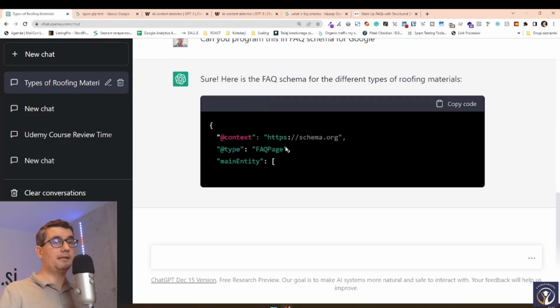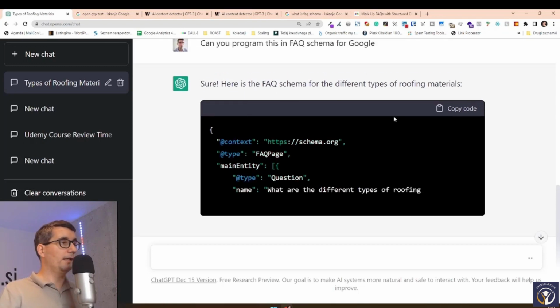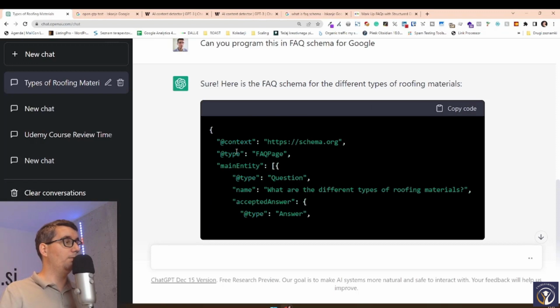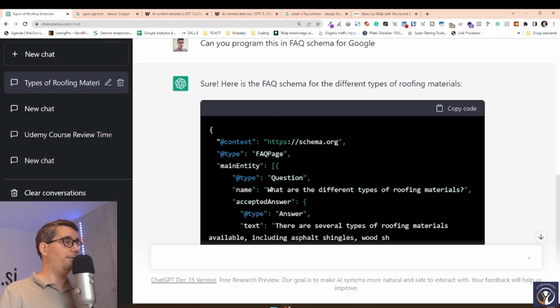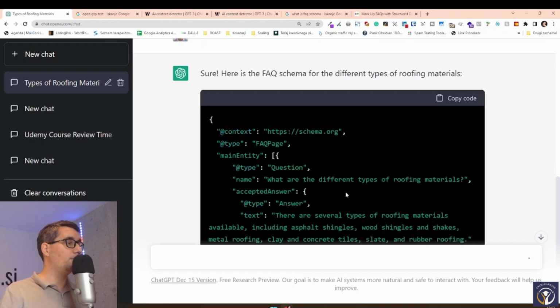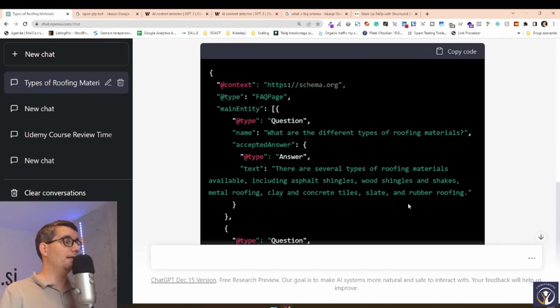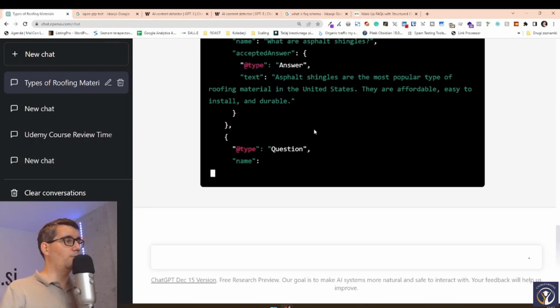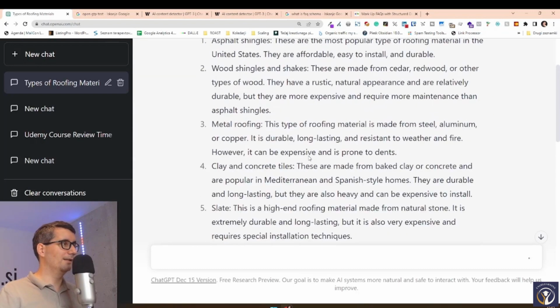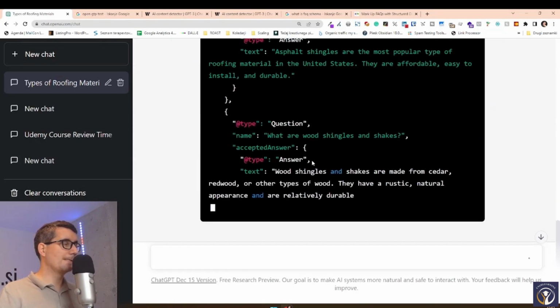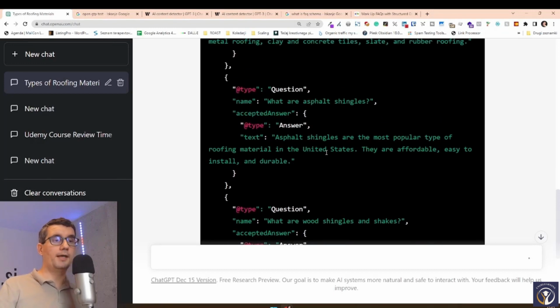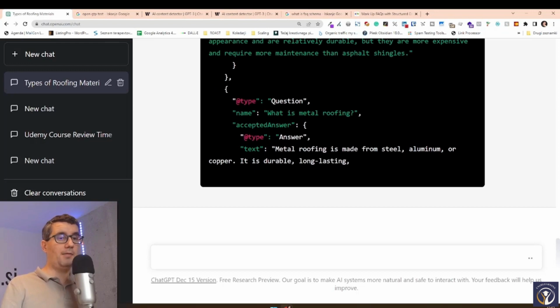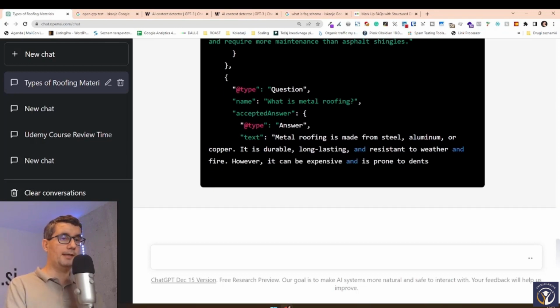And now we can see it started coding. When it starts coding, it gets the black background, right? And it says what we were watching there. Type FAQ page, type question, and then the question, and then type answer, and then the answer. And then it's going to give even more answers, more than one answer to the question. So it's structured in a bit of a weird way, but anyway, we can ask multiple questions and tell ChatGPT to program it into schema. We'll do that as soon as it finishes.